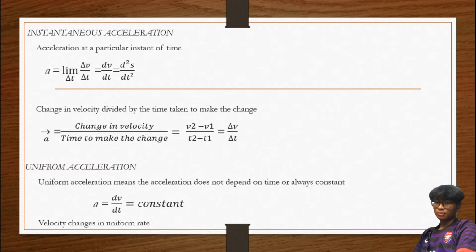So if we can apply into a graph, kita akan dapat graph yang bentuk macam directly proportional for graph velocity against time. So kita tahu gradient dia macam directly proportional. So since directly proportional, kita tahu gradient dia akan sama. So since sama, of course acceleration will be constant.